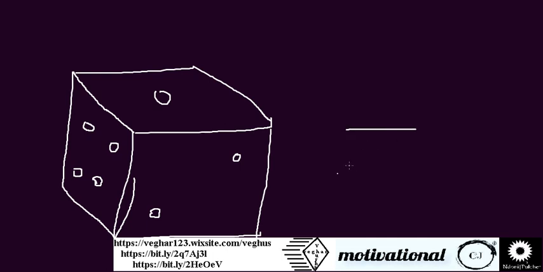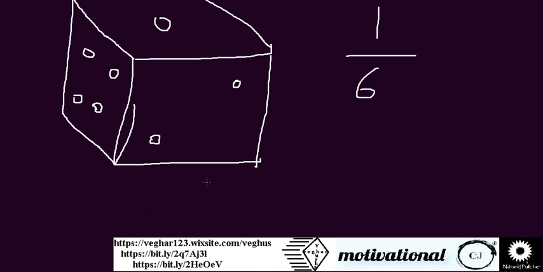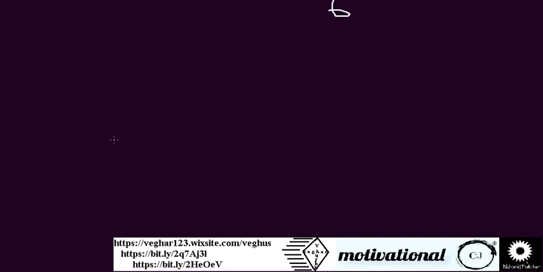So they say how many chances of getting 1. You just write the total sides, which is 6, and then how many ones are here? There is 1, so just say 1 over 6. Then say how many chances of getting 2. So how many 2's here? There's only one 2. So you say 1 over 6. How many chances to get any number? Just 1 over 6.